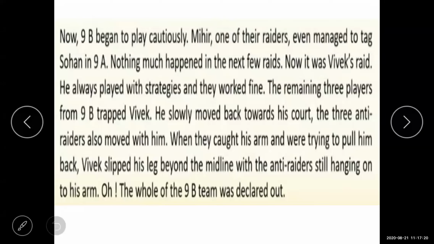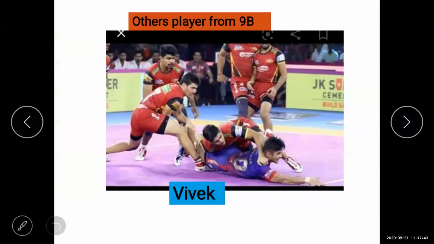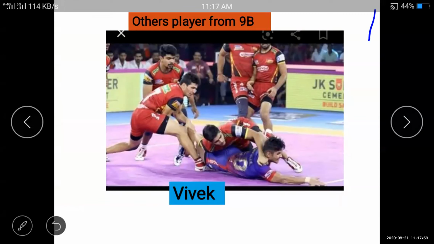Now again one more player comes from 9th B, and they also tag each other. In this point also, 9th A gets one point and 9th B also wins the match. Now the last three players are remaining from 9th B, and now Vivek has to enter the ground.